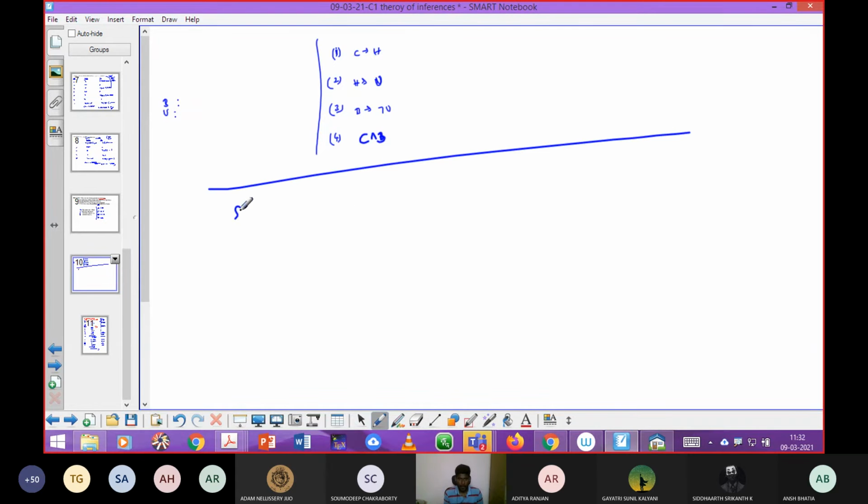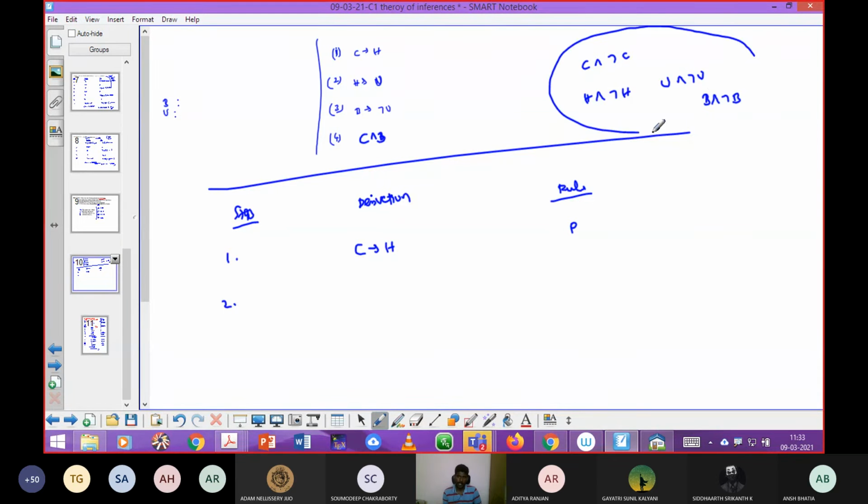Now I can apply the same way: steps, derivation, and then rules. So first step, I can introduce whichever is convenient. So C implies H by using rule P. Here the assigned task is that you need to show the answer as false, either in the manner C and negation C, or H and negation H, or U and negation U, or B and negation B. There are four possibilities.